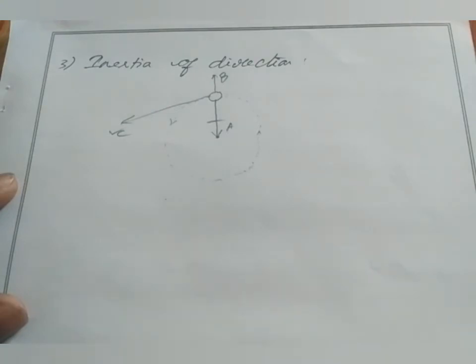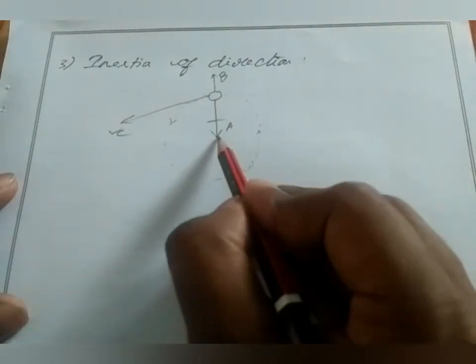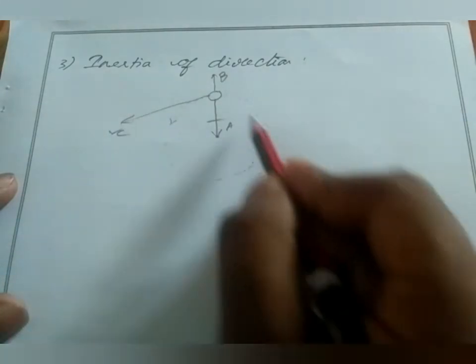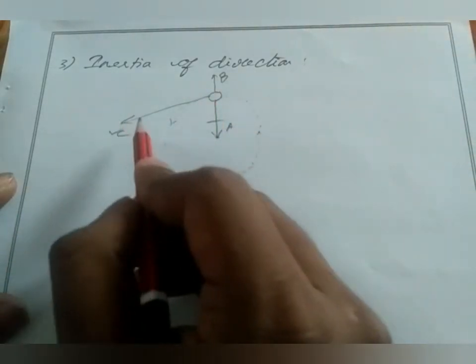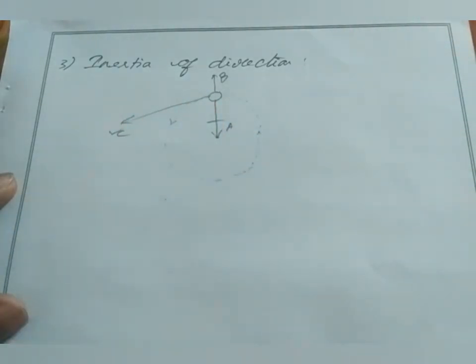If we take our solar system, our planets are revolving as well as rotating around the sun. Why? Because the sun has some centripetal force towards itself. So all the planets rotate around the sun. The sun has some attraction force on all the planets. If the attraction force between the sun and the planets is cut off, then what will happen? The planet starts to move tangential to its circulating path.